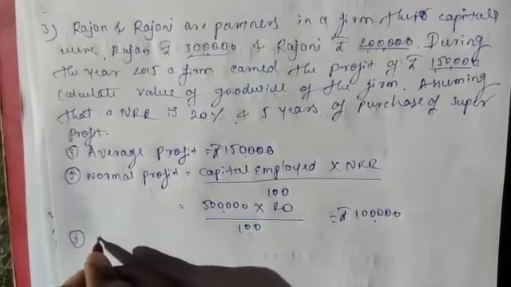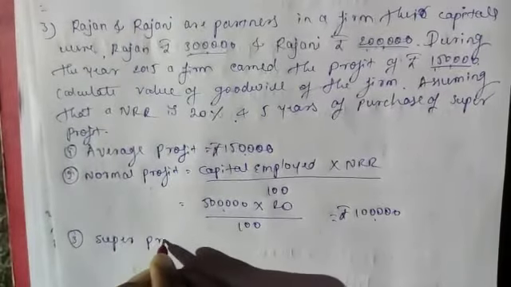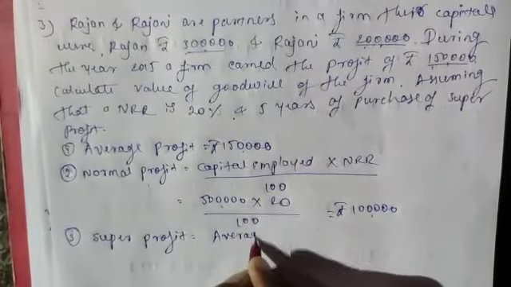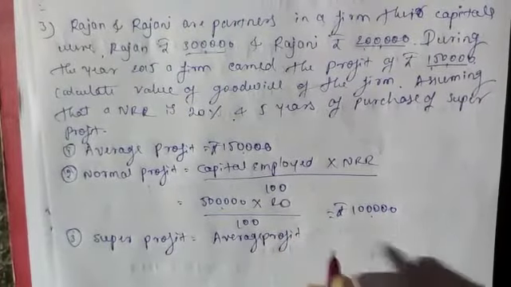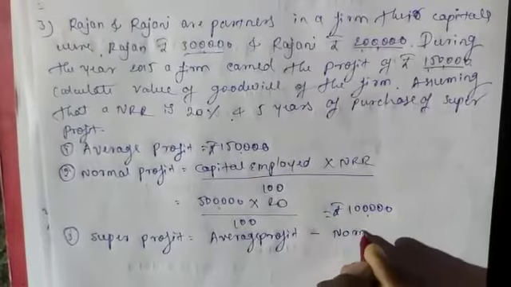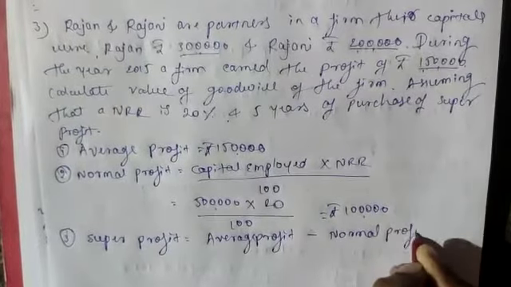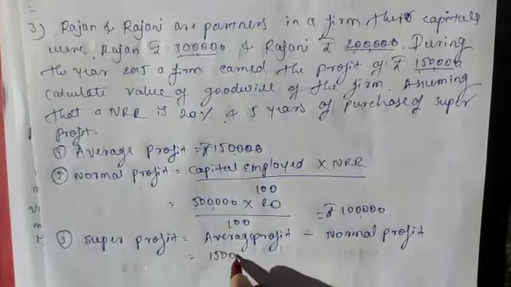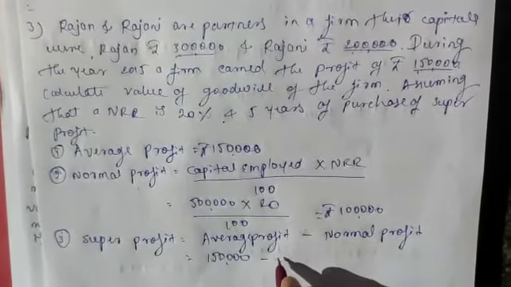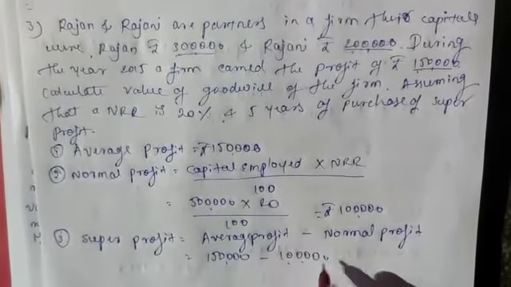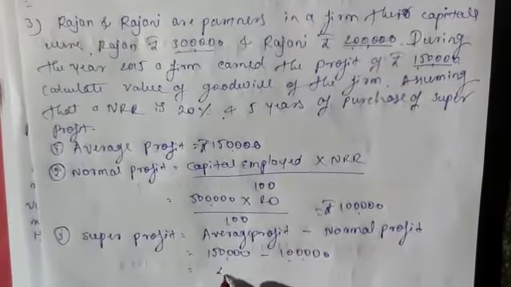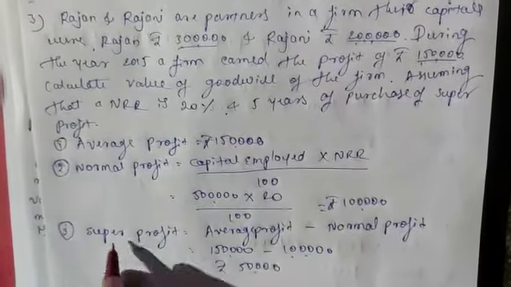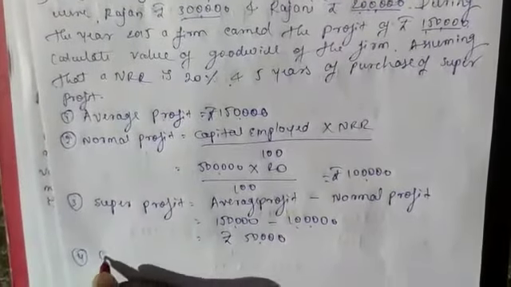And in the third step, you should calculate super profit, which equals average profit minus normal profit. Average profit in the problem is 1,50,000 minus normal profit 1 lakh. So super profit becomes rupees 50,000. 50,000 is the super profit. Then the fourth step, goodwill valuation.